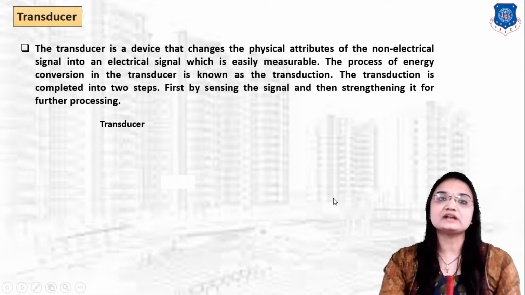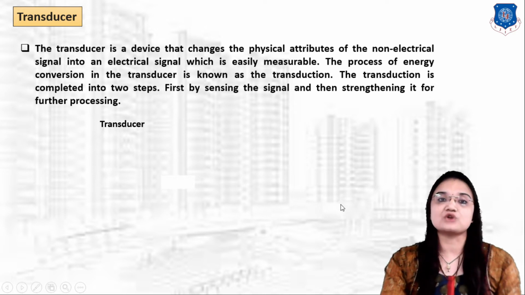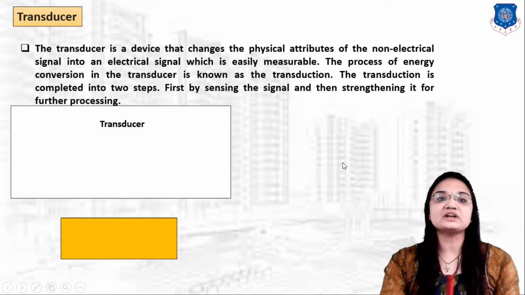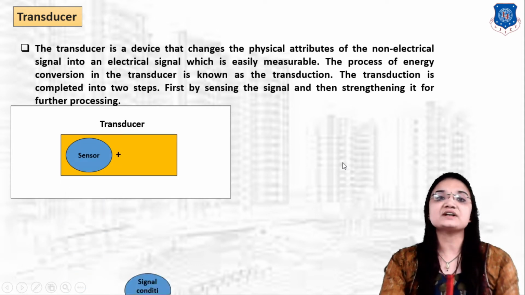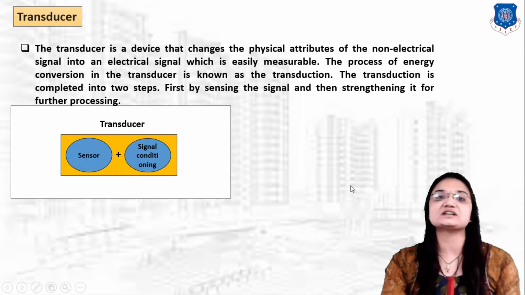At that time we have to convert this non-electrical signal into an electrical signal. So the combination of sensor plus signal conditioning is called a transducer. That is the basic difference between sensor and transducer.